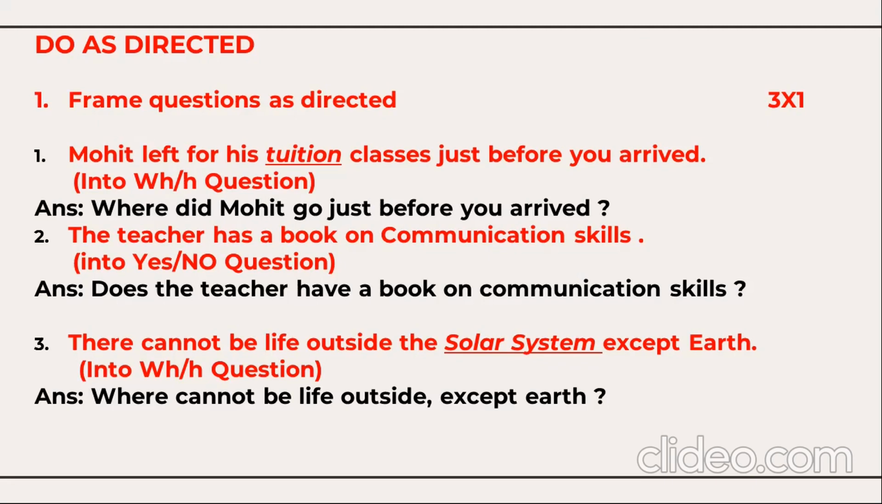Next, the teacher has a book on communication skills. Does the teacher have a book on communication skills? This is a yes or no question. Again, the next question is again for a WH question here. There cannot be a life outside the solar system except Earth. So where cannot be life outside except Earth? So these 3 questions are for WH and yes or no question.